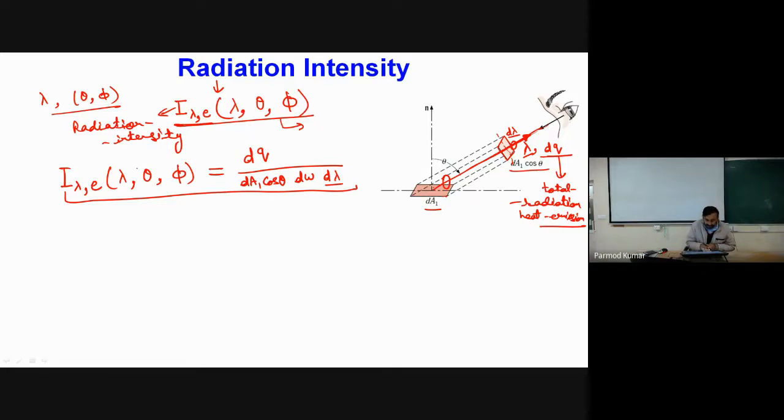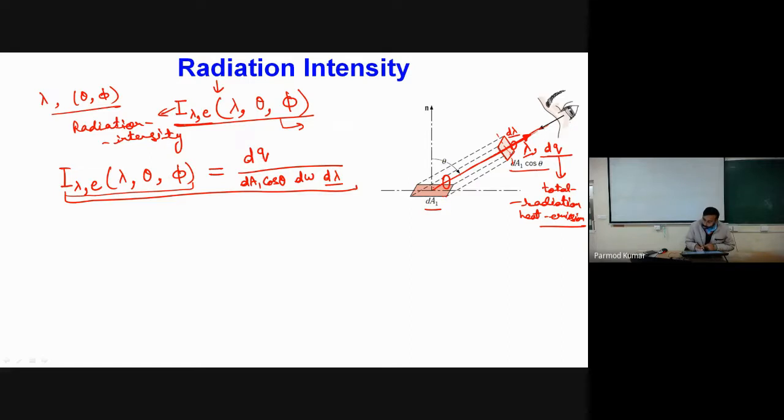What will be its functional form, that is something which we will study subsequently. At the moment I am just considering that, let us assume that you are knowing this value. So if you have to define this value with the total amount of radiation heat transfer which is taking place associated with this particular ray, and what are the other geometric parameters involved, we can define radiation intensity as nothing